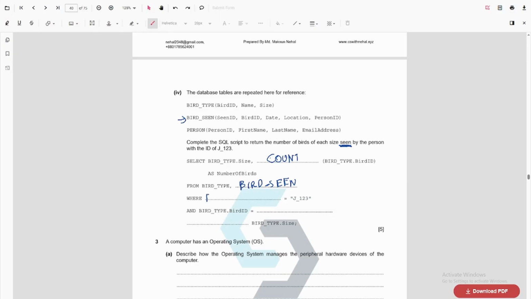So we have bird seen dot person ID, and bird type dot bird ID equals, we will match this with bird seen dot bird ID. And we need to return the number of birds of each size, right? We need to group by the size.